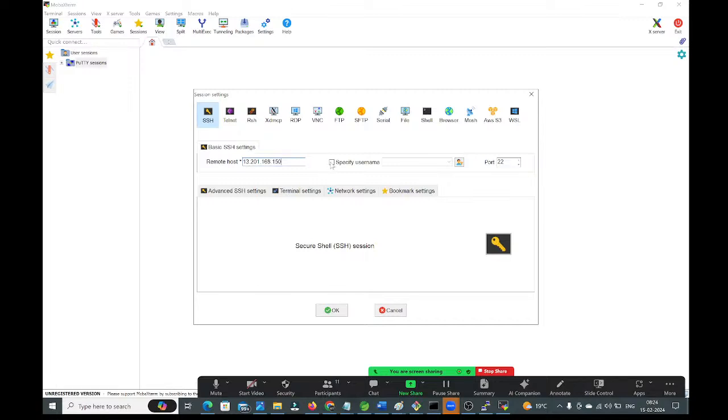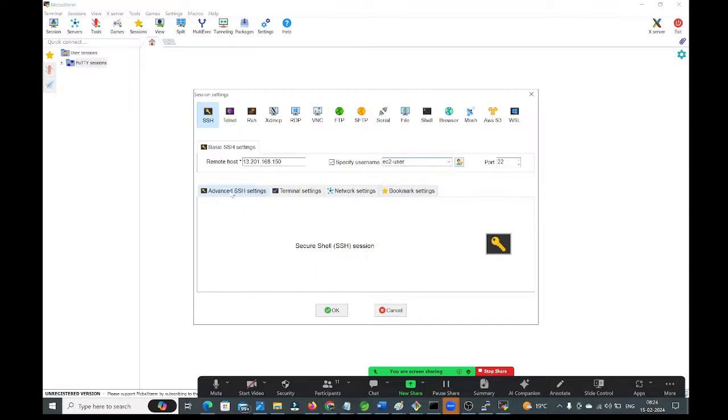And here select this username. Here we need to provide the username, guys. What is the username? ec2-user is the username. And the port number is 22. Whenever you have selected SSH, the port number will automatically come here. SSH is running on port number 22, so you no need to modify anything. Just provide the host name and the username.